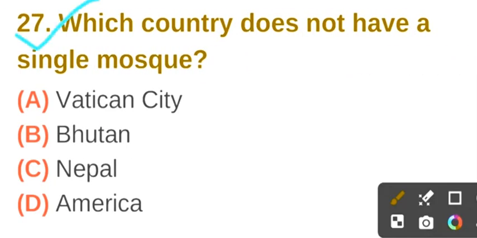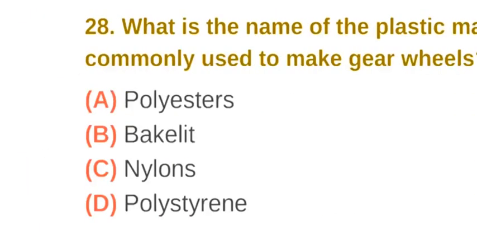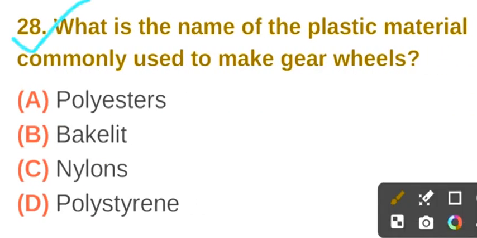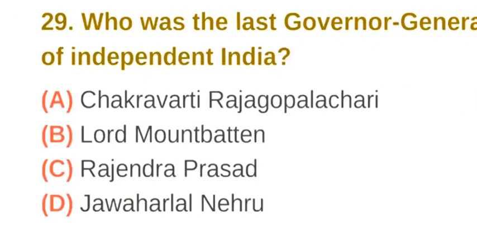Question number 27. Which country does not have a single mosque? The correct answer is option B, Bhutan. Question number 28. What is the name of the plastic material commonly used to make gear wheels? The correct answer is option C, nylon.